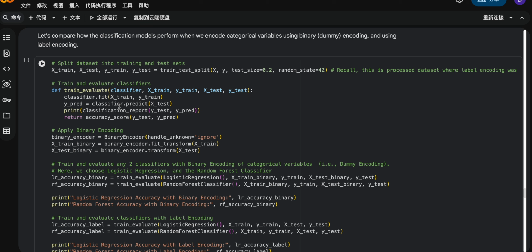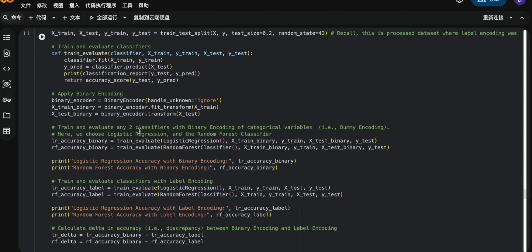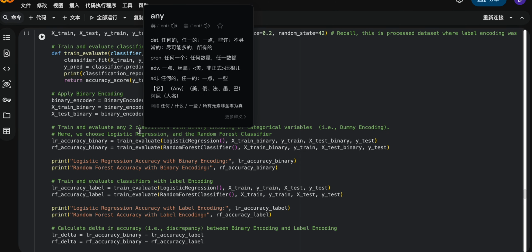However, it's not really suitable for data that does not have linear relationships, or if the classes are imbalanced. The random forest, compared to logistic regression, can handle more complex structured data.